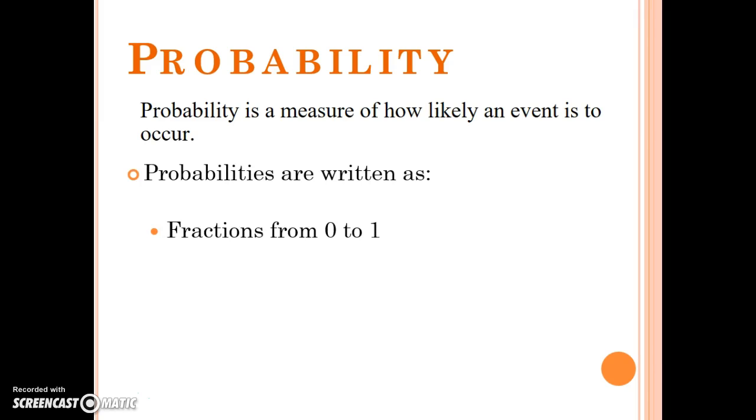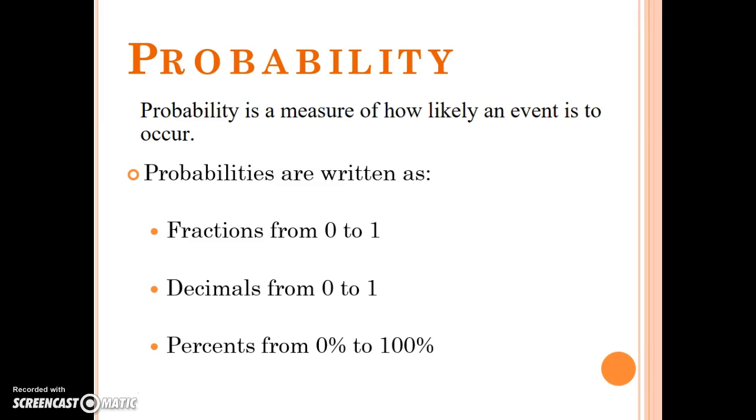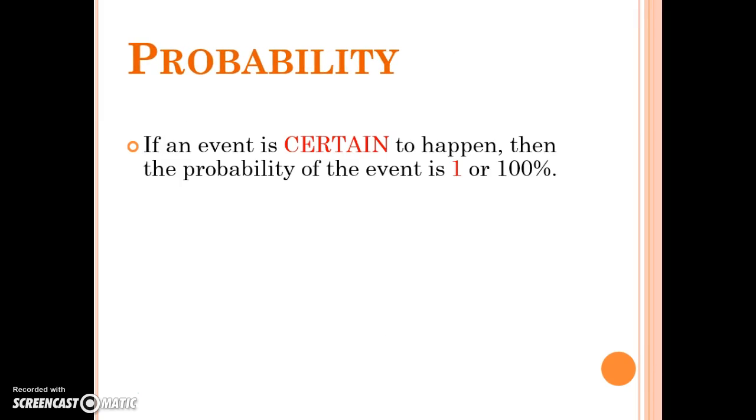Probabilities are written as fractions from 0 to 1, or decimals from 0 to 1, or percentages from 0% to 100%. So if an event is certain to happen, it's absolutely going to happen, then the probability of that event is 1, or 100%.